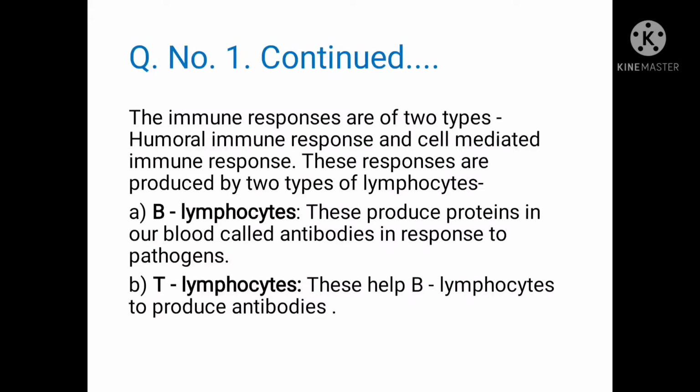The immune responses are of two types: humoral immune response and cell-mediated immune response. These responses are produced by two types of lymphocytes, B and T lymphocytes. B lymphocytes produce proteins in our blood called antibodies in response to pathogens. T lymphocytes help B lymphocytes to produce antibodies.